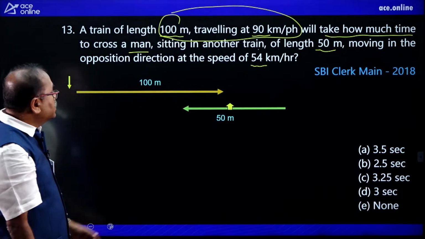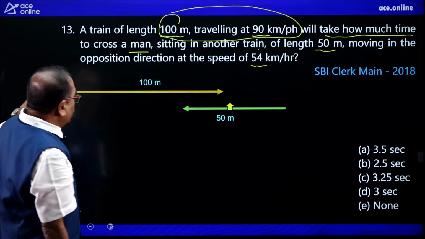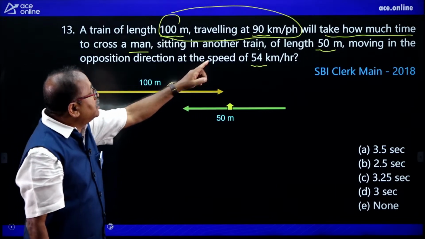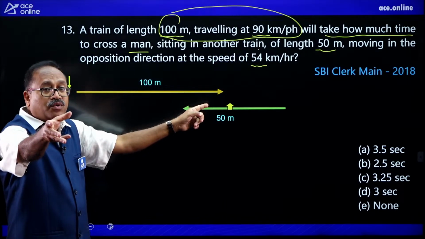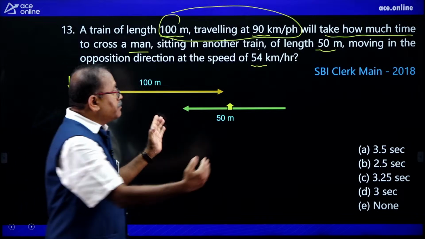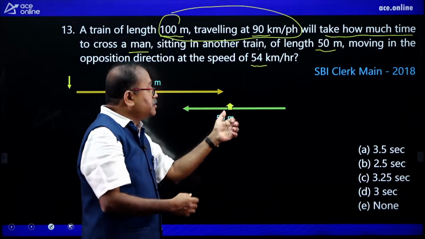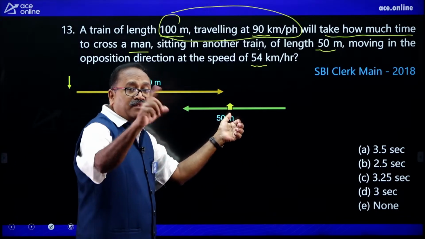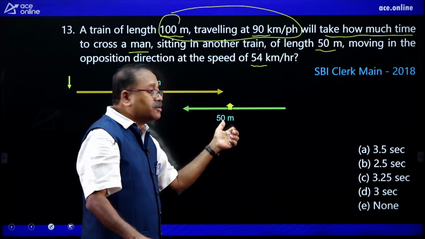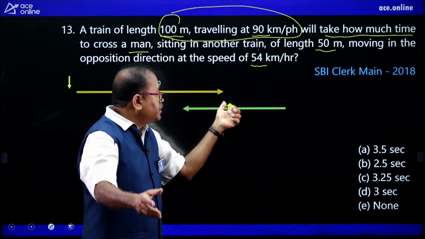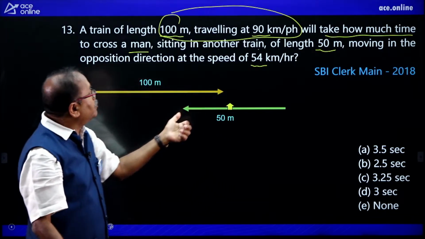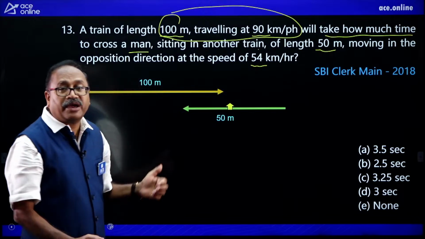That means it is given this way: a train 100 meter running with a speed of 90 kilometer per hour crossing the man in another train, and the length of that train is 50 meter. How much time will it take to cross the man?